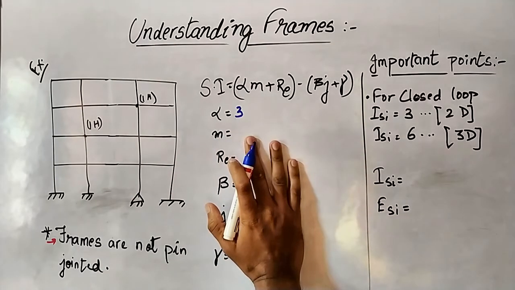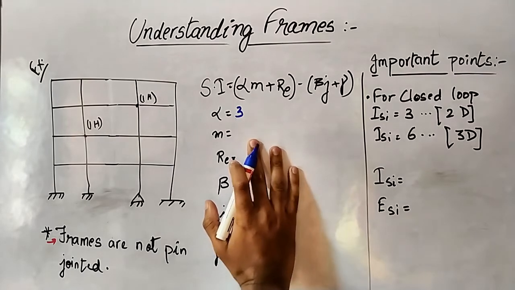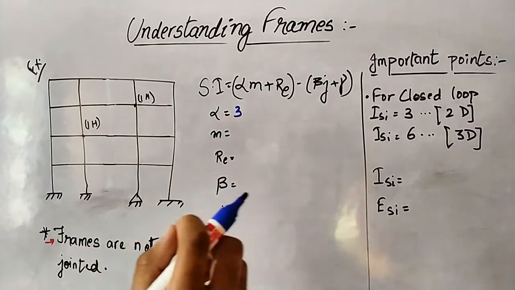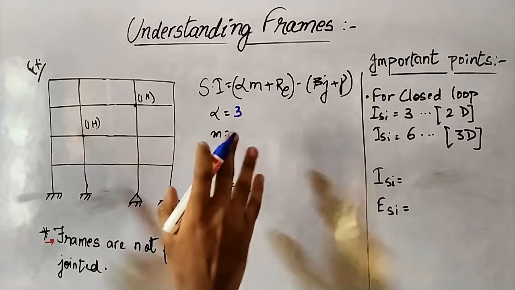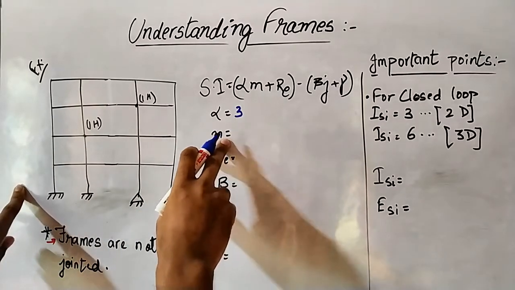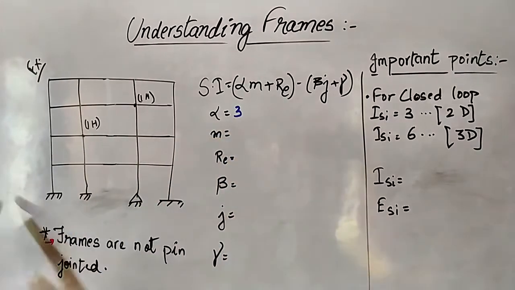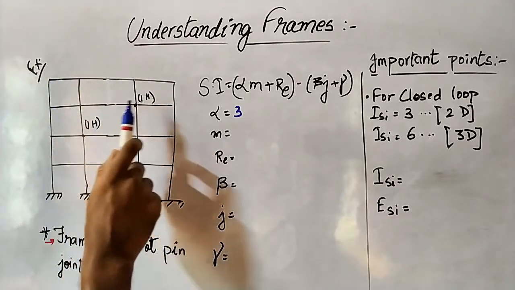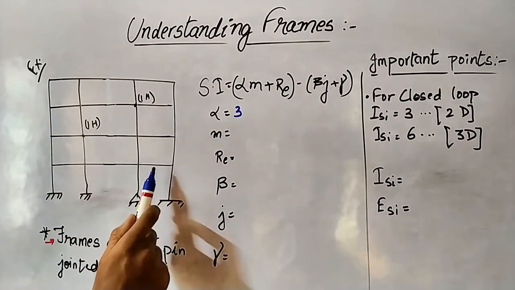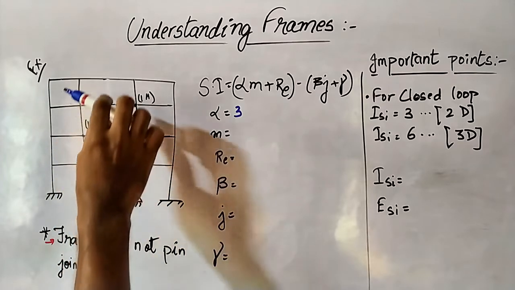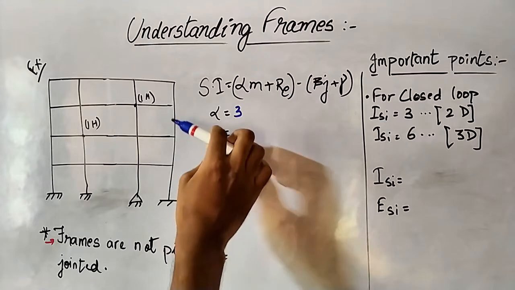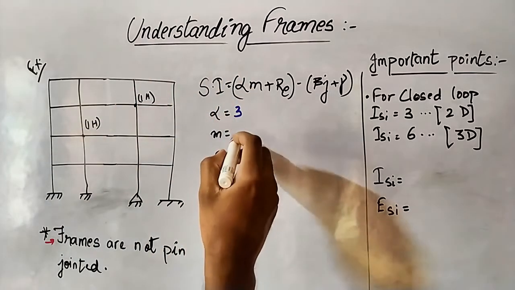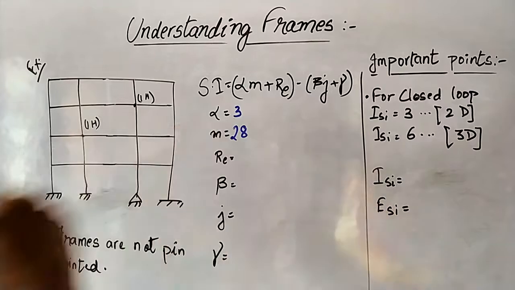So here alpha is equals to 3, or you can understand it as the shear force, bending moment and axial force, the forces which are coming in the frames. And m is responsible for the number of members. Counting them, 1, 2, 3, 4, 5, 6, 7, 8, 9, 10, 11, 12, 13, 14, 15, 16, 17, 18, 19, 20, 21, 22, 23, 24, 25, 26, 27, 28. So the number of members you will get is 28.